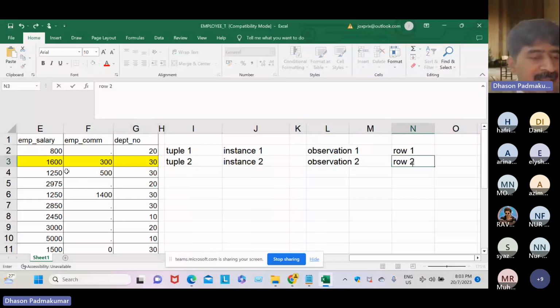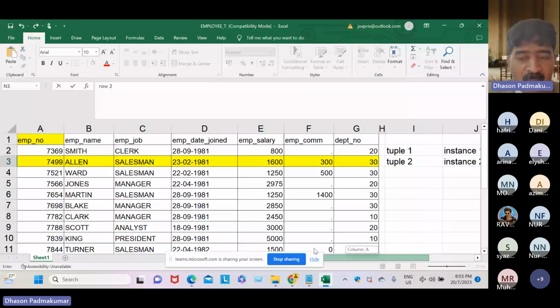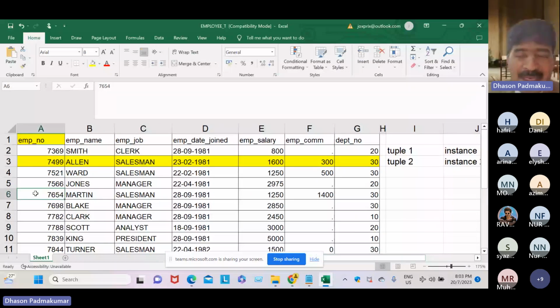So why do we use the word instance? This whole thing is a table, and it has 14 instances of the employee table. It means every employee is an instance.